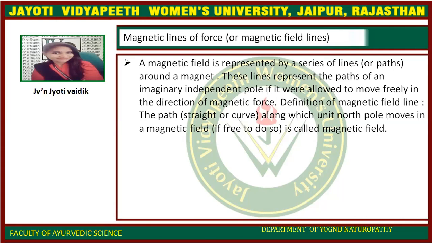Definition of magnetic field line: the path or curve along which a unit north pole would move in a magnetic field, if free to do so.